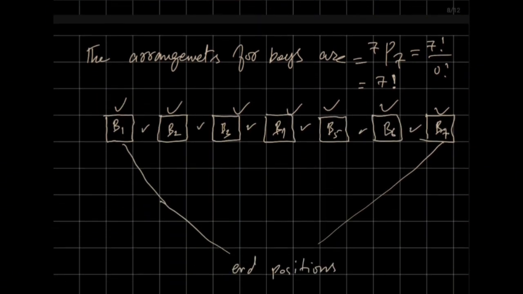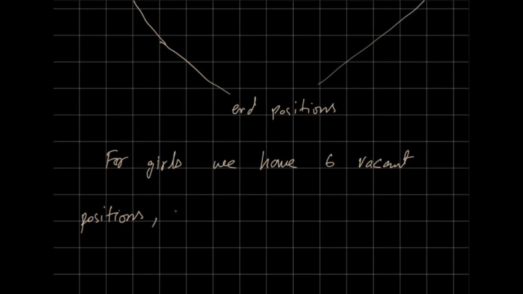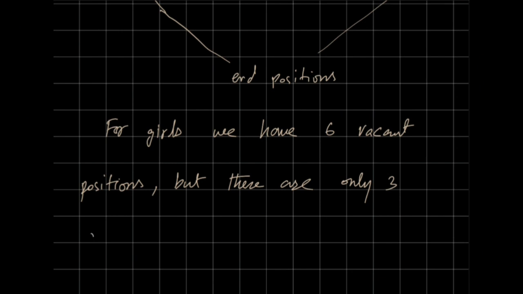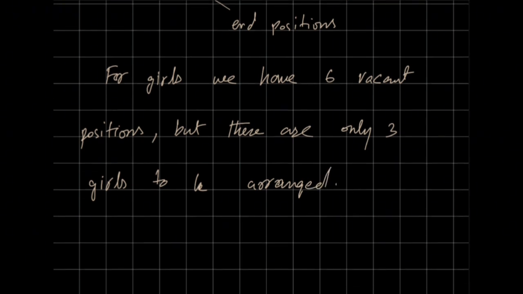Now we have to arrange girls. For the girls, we have 6 vacant positions between boys. But how many girls are there? There are only 3 girls to be arranged. So total positions are 6 and total girls are 3.